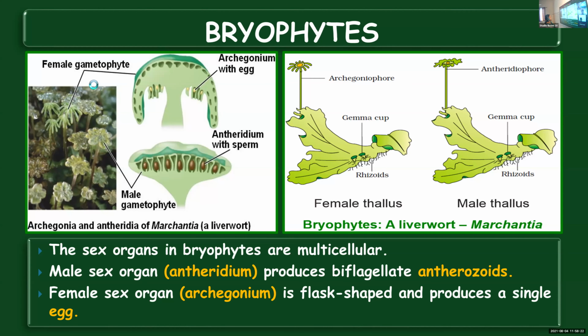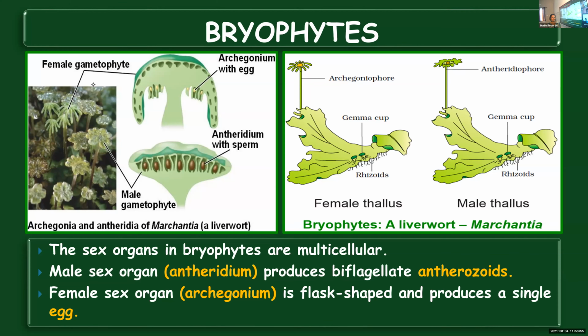Okay, the sex organs in bryophytes are multicellular. These points we had seen last class. Bryophytes have multicellular sex organs, and the names are antheridium for male sex organ and archegonium for female sex organ. And antheridium produces gametes, which you call antherozoids. These antherozoids are flagellated. They are capable of moving. They are provided with two flagella.